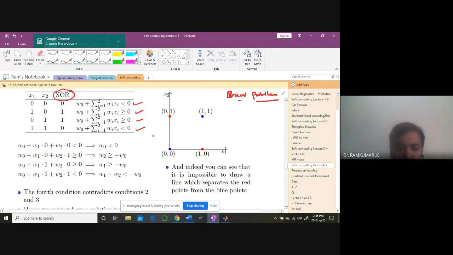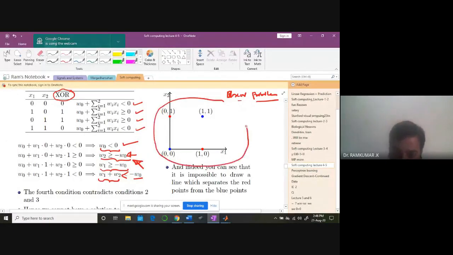Okay, but look at this case. For the first case, W0 is less than 0. For the second case, W2 should be greater than or equal to minus W0. For the third case, W1 is greater than or equal to minus W0. But when you add these two, you should get less than minus W0, which completely violates these two conditions. So naturally, one single line cannot classify this problem.